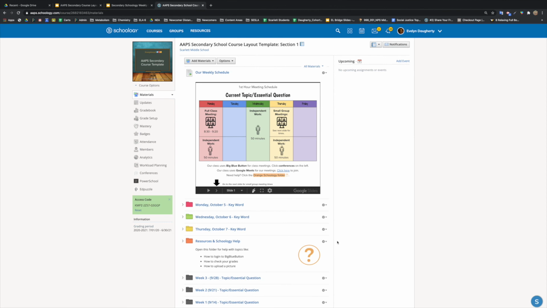We recognize that Schoology is new and that this might feel overwhelming. We've created a template course where you can copy over resources. For example, to copy the Resources and Schoology Help folder, click on the gear and go to Copy to Courses. In the 2 weeks before school begins, you'll have lots of PD and time to practice copying resources from the template into your own courses. Having a consistent layout requires more coordination at the beginning, but in the long run, it's going to save you time because you're going to have fewer students and families contacting you, asking you where to find resources, like synchronous meeting times or small group meeting schedules.